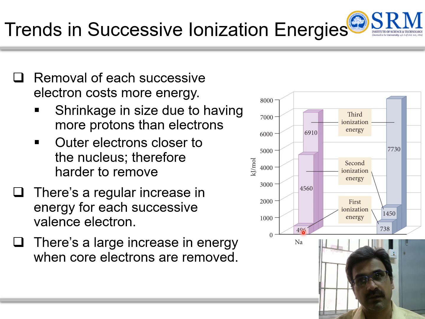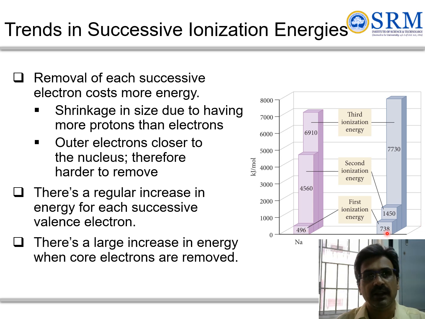Once you remove the second electron, the third electron goes towards a fluorine-like isoelectronic species, so the third ionization energy is close to 6,900 kilojoule per mole. What is important is that the second ionization energy is always larger than the first.